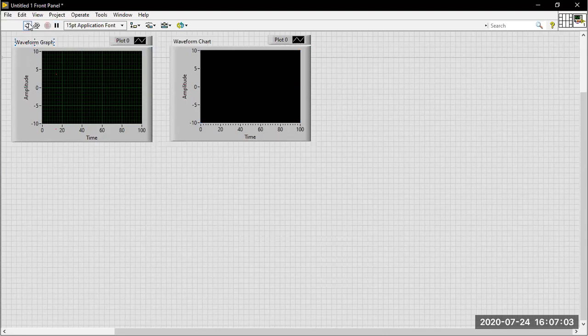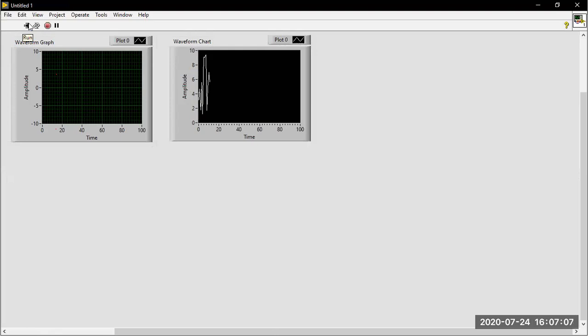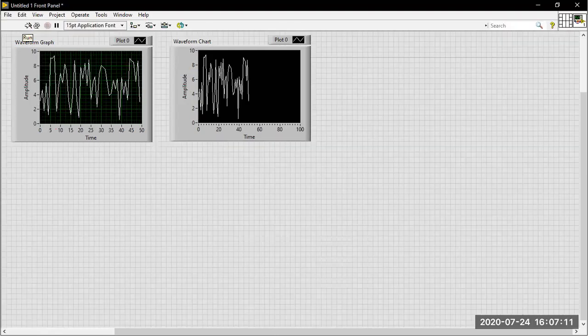So let me run the VI. Observe both the indicators, and you are going to tell me the answer. What is the difference you found here between graphs and charts? Why is the graph updating last, and why is the chart updating continuously?